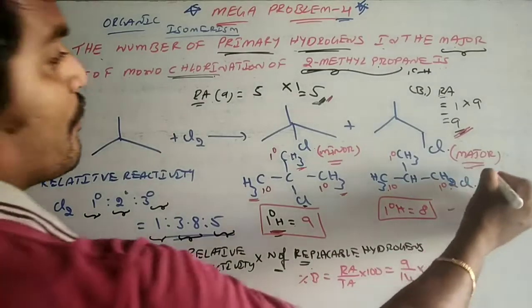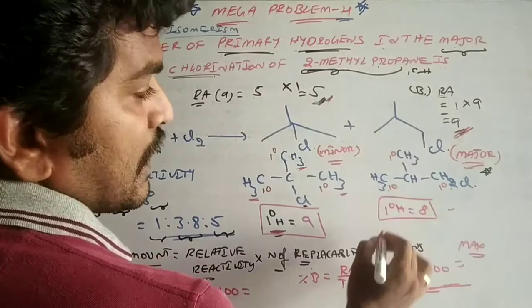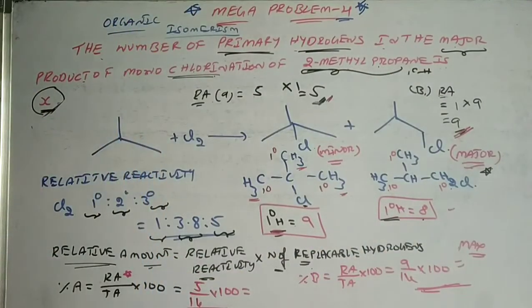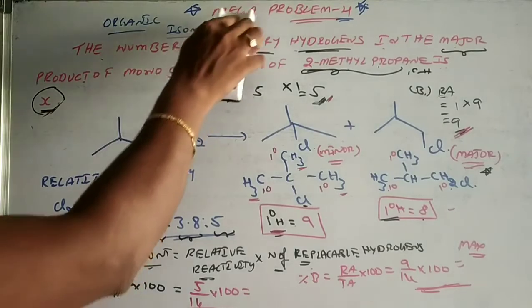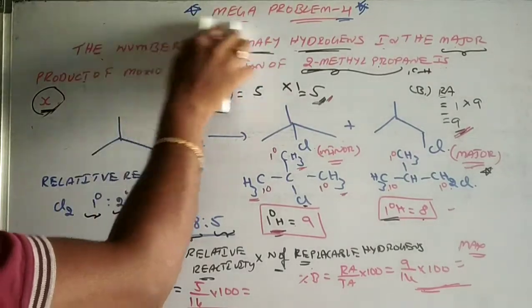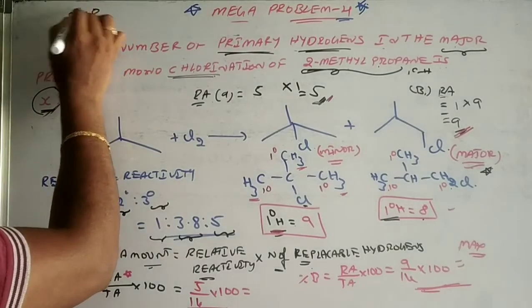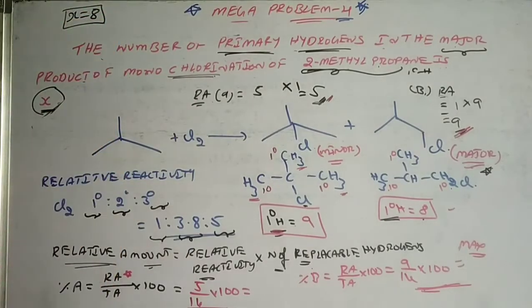So this is major. In this major, how many primary hydrogens are there? 8 are there. So that's why the first component of our problem, X, is equal to 8. Hope you understood this concept.